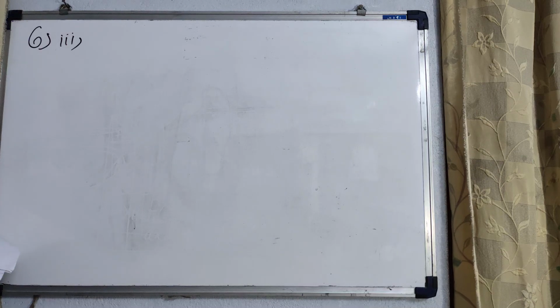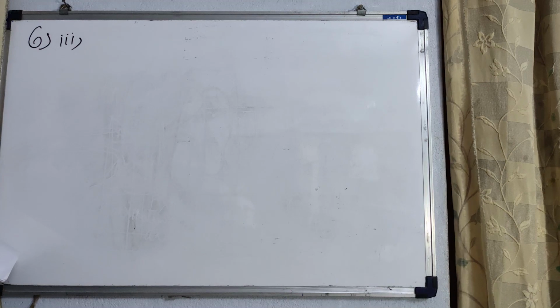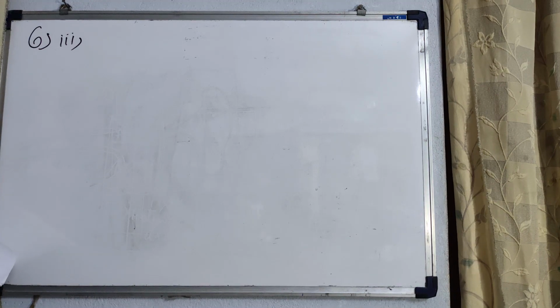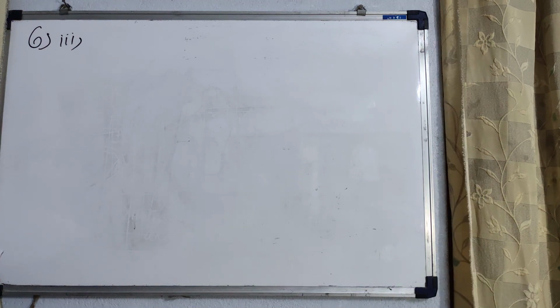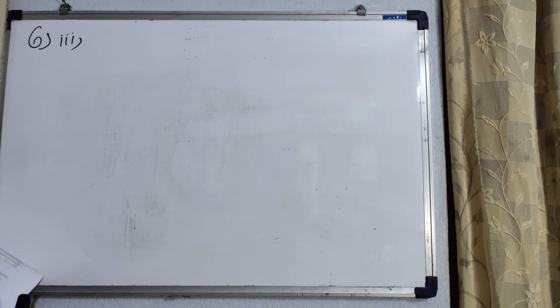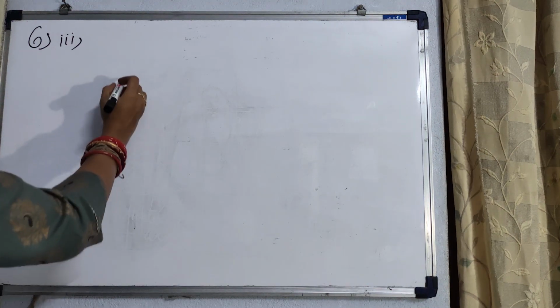This is question number 6, third bit. Draw a well-labeled diagram of the root hair as it would appear if an excess of fertilizer is added to the soil close to it. That means we have to draw the diagram of a plasmolyzed root hair cell. So we must know how the normal root hair cell appears.